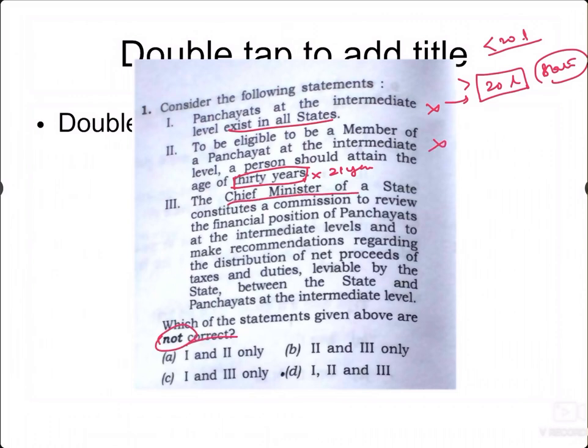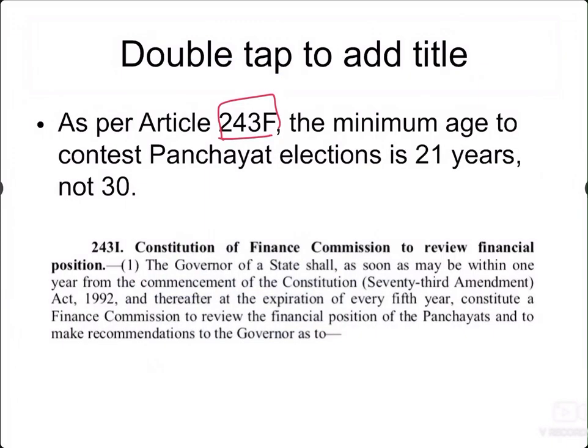The statement says the chief minister of a state will constitute the commission. On the financial position, it's not the chief minister, it's always the governor who constitutes this finance commission for the local bodies. It's all given under the articles. First, 243B, where panchayats serve populations of more than 20 lakh. Next is 243F, which gives the minimum age of 21 years. Then 243I, which covers the financial position, handled by the governor.